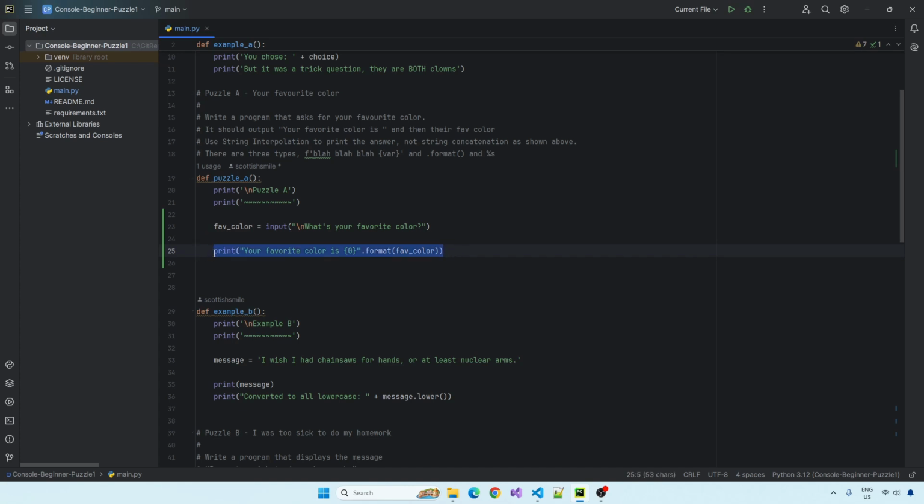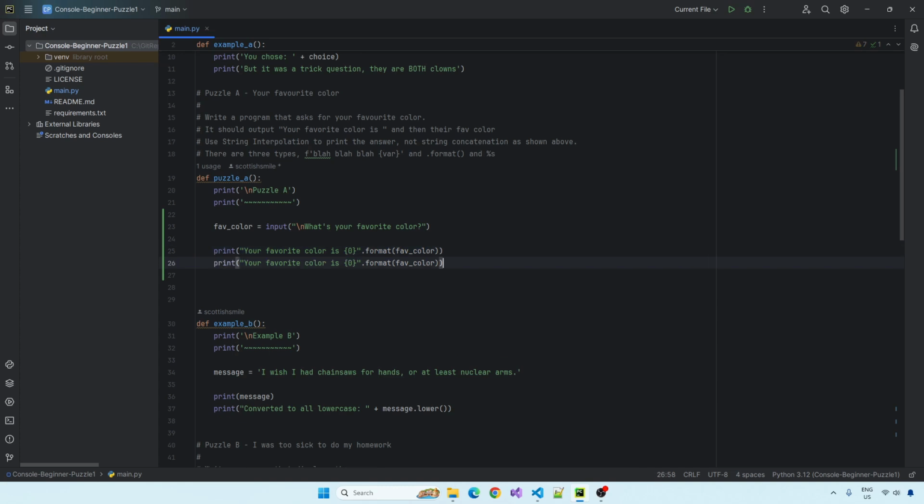If I copy this again, there's another method. And you have to start adding f at the start of the string to get rid of fav_color. Get rid of the curly braces. And you can use %s for a string variable.